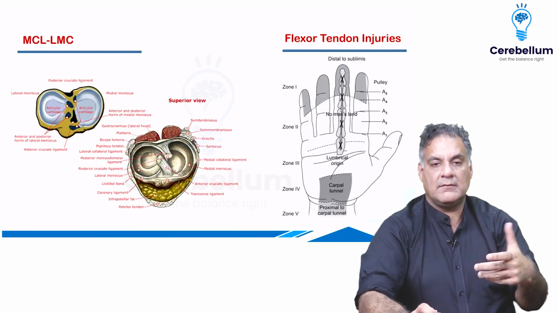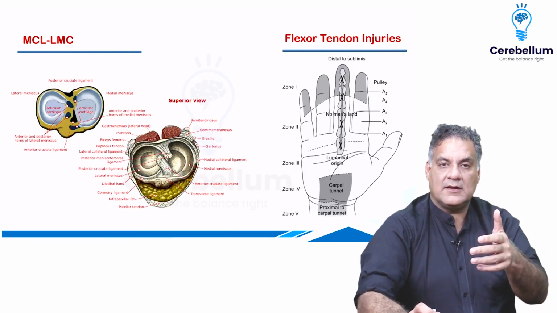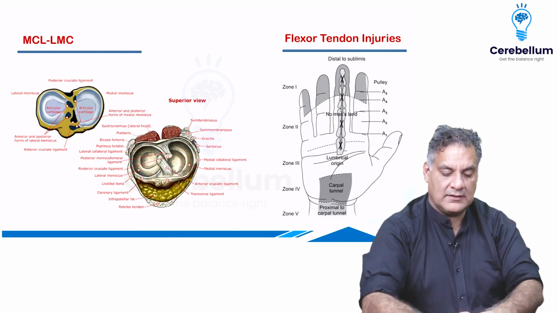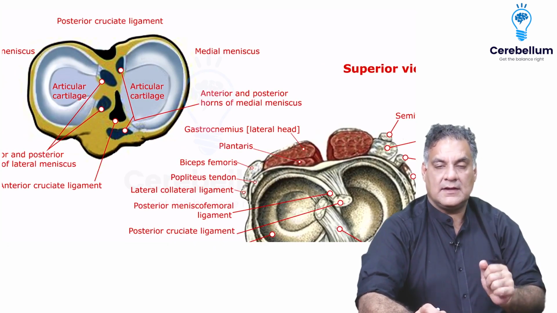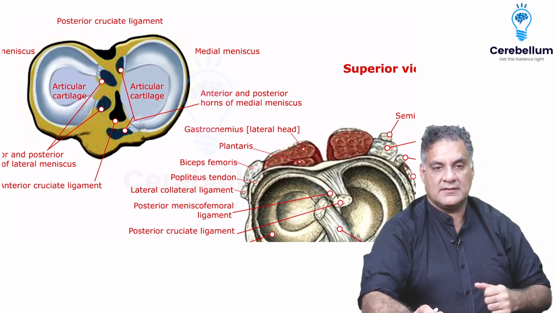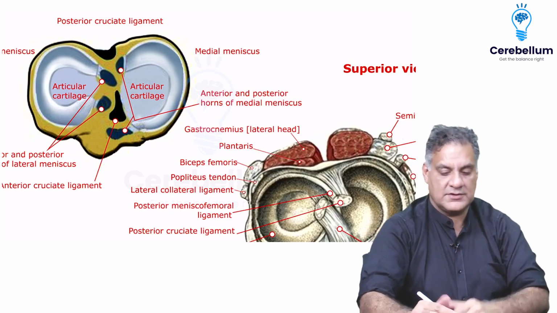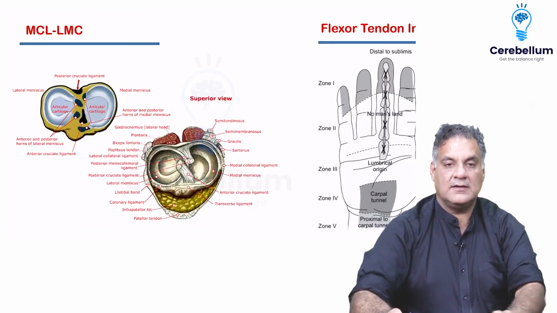So you should remember, anterior to posterior, the structures on the upper end of tibia. Medical College, Lucknow Medical College. So anterior horn of medial meniscus is the first one, followed by the anterior cruciate ligament, then the anterior horn of lateral meniscus, then the posterior horn of lateral meniscus, right? Then the posterior horn of medial meniscus, and the most posterior is the posterior cruciate ligament. So this is what this Medical College, Lucknow Medical College.